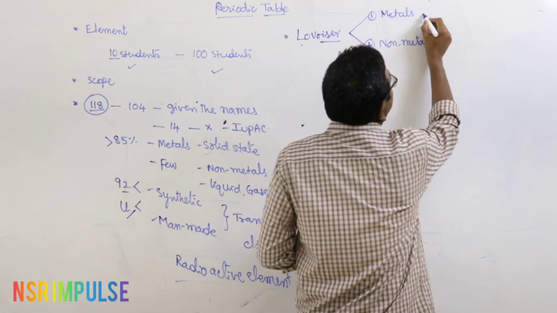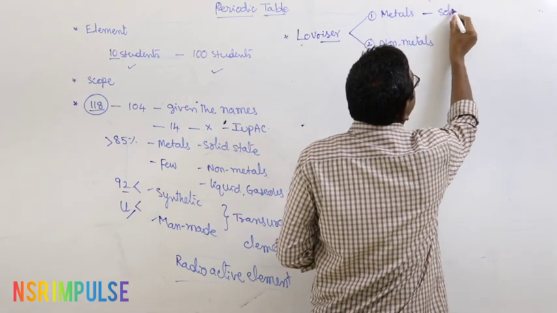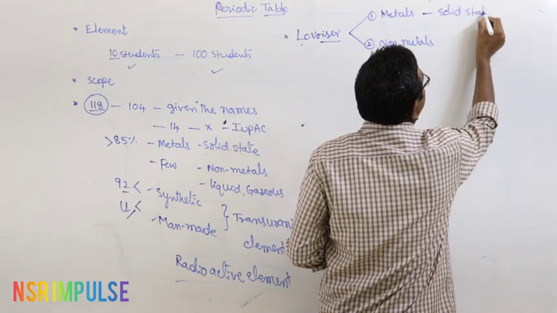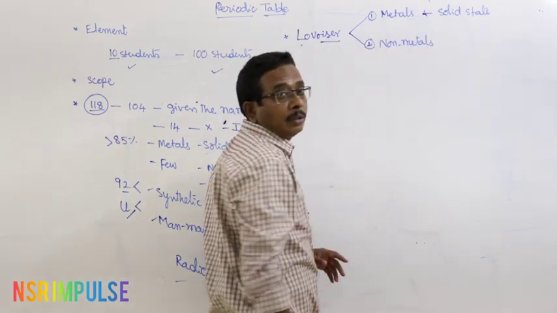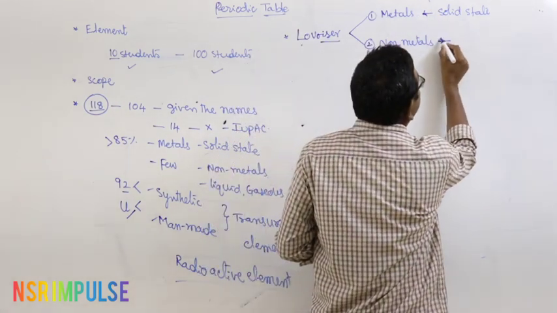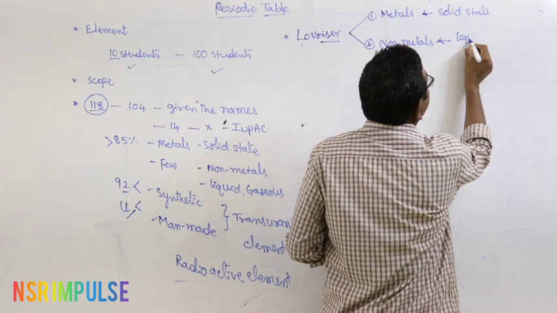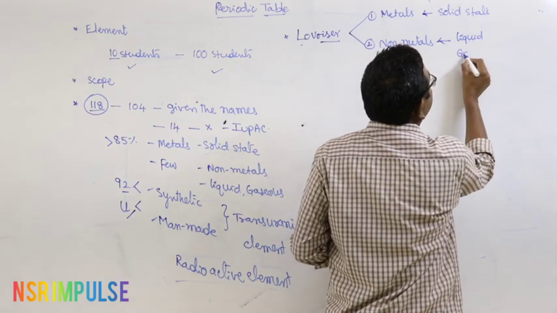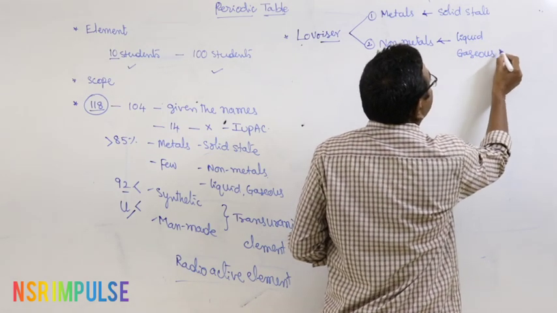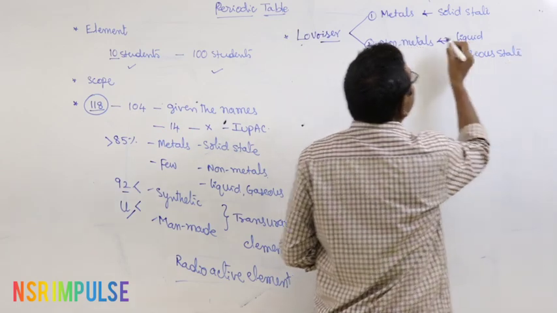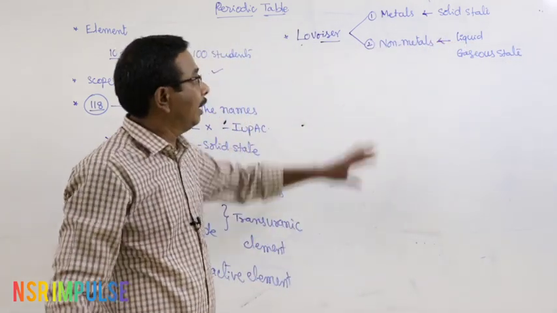According to Lavoisier, the elements which exist in the solid state are metals. The elements which exist in the liquid or gaseous state are non-metals.